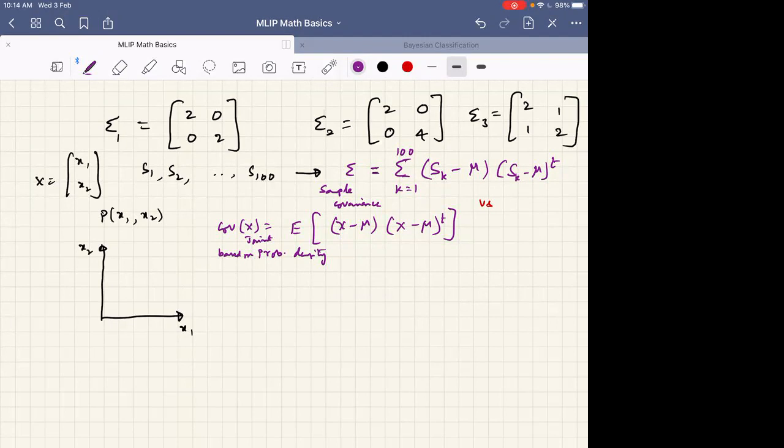Assume that I have found this, and I also know that these x have come from a Gaussian distribution. That means x belongs to a Gaussian distribution with some mu and some covariance matrix. It's given. In that case, my question now is, how will the shape of P of x1, x2 look? I just want to sketch it. How will it look? That is the first question.